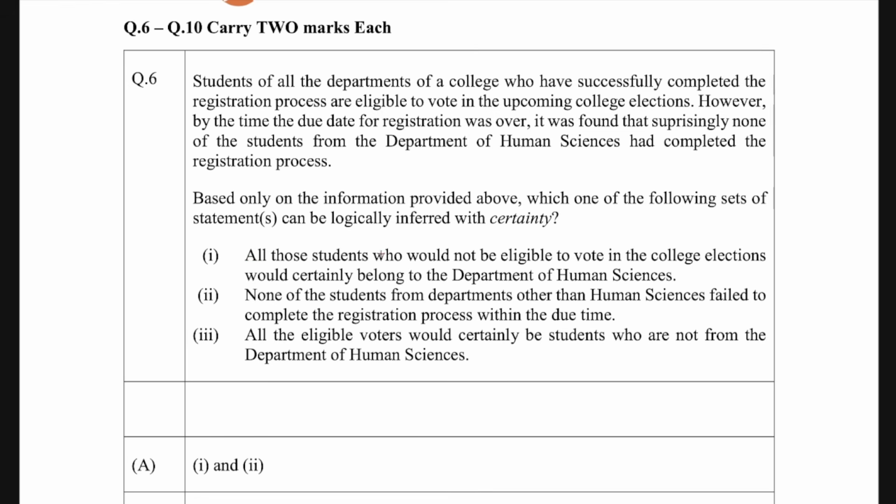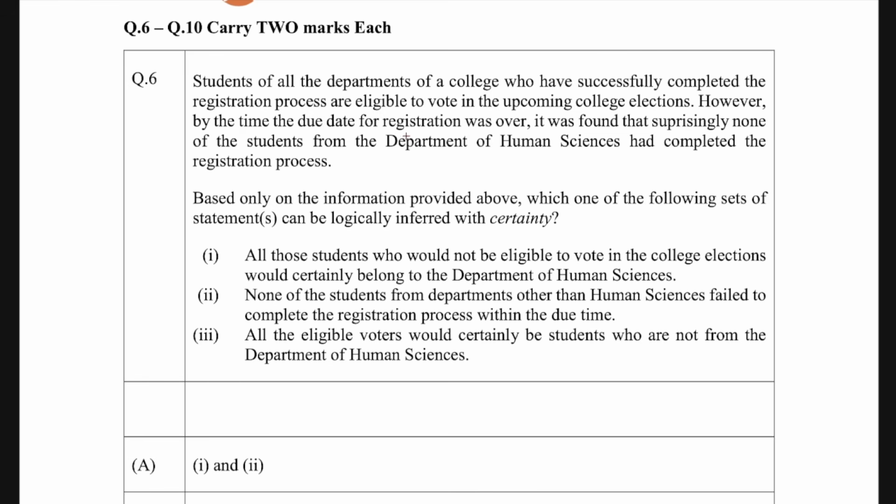First says that all those students who would not be eligible to vote in the college election would certainly belong to Department of Human Science. Second says none of the students from the department other than Human Science failed to complete the registration process within the due time. Third says that all the eligible voters would certainly be students who are not from the Department of Human Science. So which of the statements is actually correct?